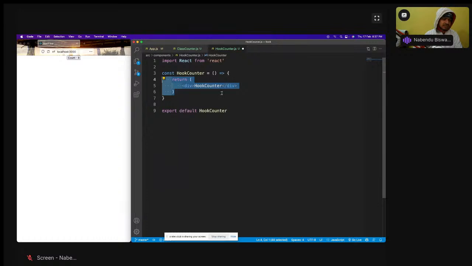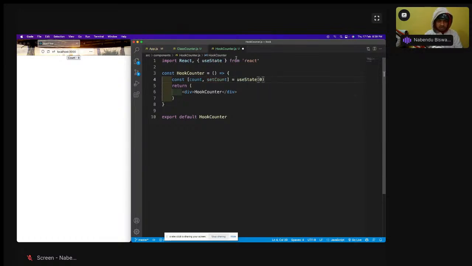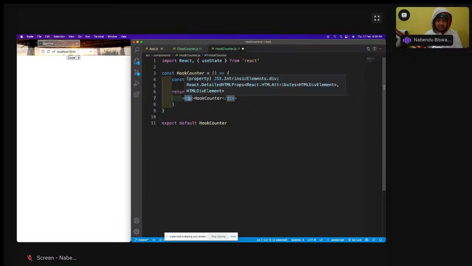And then const [count, setCount]. We can use useState like React.useState also, but nobody uses it like this. Everybody likes to import it, and I also like to do this useState import. So it is like useState like this, and now instead of this I will have again the same thing.